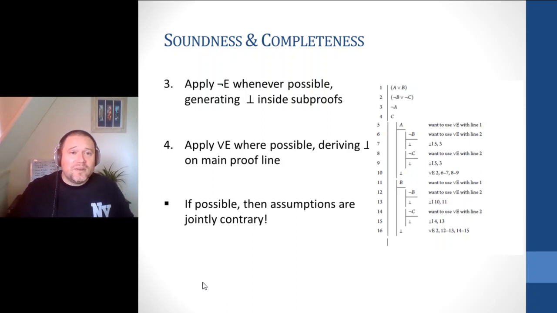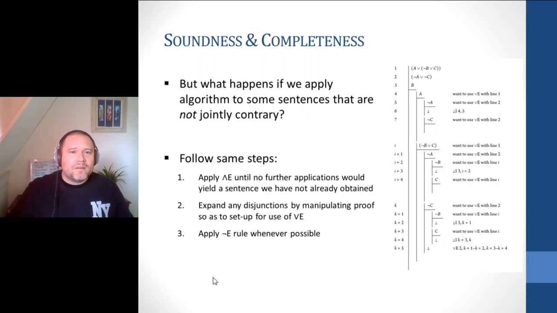It's very cool. Again, it's a mechanical process here to tell you whether the sentences are jointly contrary. Now, of course, this will work if they are contrary. What happens if they're not? Well, if they're not jointly contrary, our algorithm's going to follow the same steps. Again, first move, we have our sentences in conjunctive normal form.